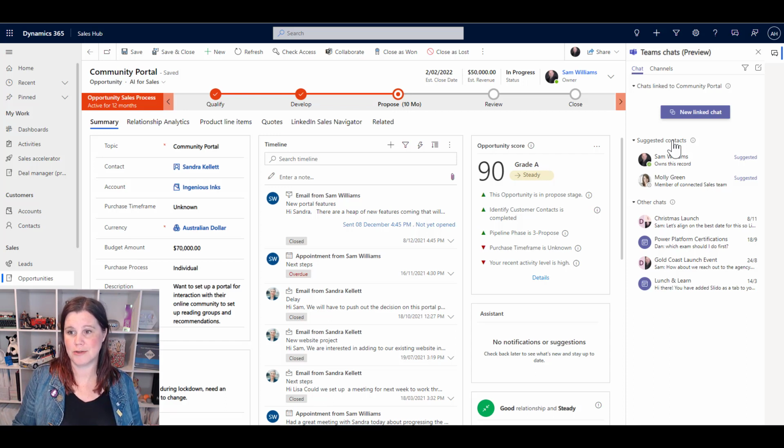I can see Sam's in the record. It's also suggesting, well, Sam owns this record. He's the opportunity owner, so we might want to reach out to him. And also that Molly in the team is listed as a connected sales team member here when we set up the opportunity. So I've got all of that information in there for me.